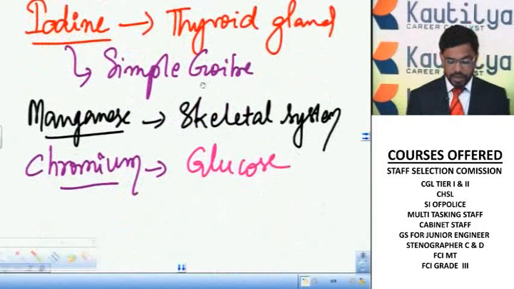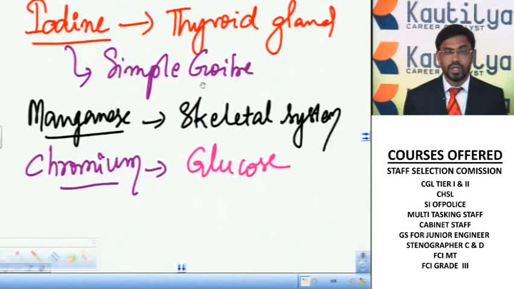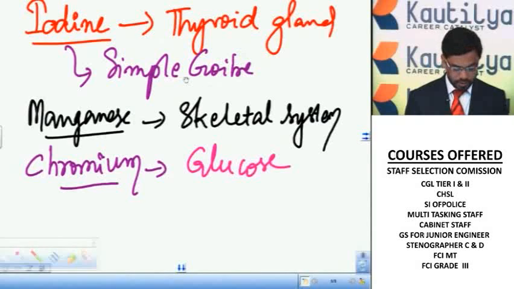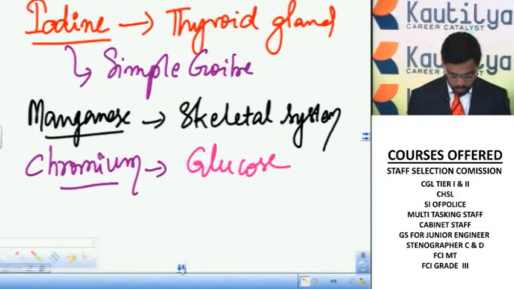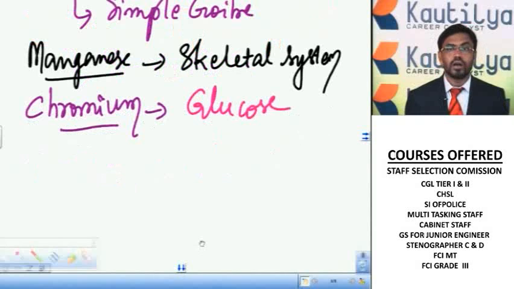Iodine is an essential mineral, which is useful for proper growth and metabolism of the thyroid gland. Deficiency or inadequate amount of iodine causes enlargement of the thyroid gland. This condition is called as goiter, simple goiter. And manganese is useful for development of the skeletal system. And chromium is useful for uptake of glucose.